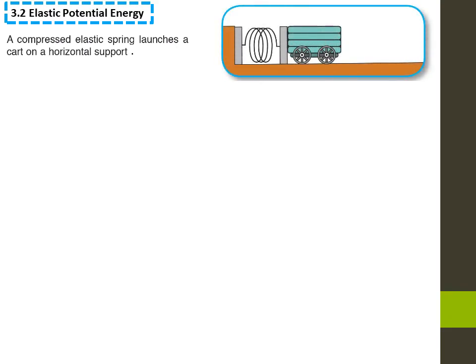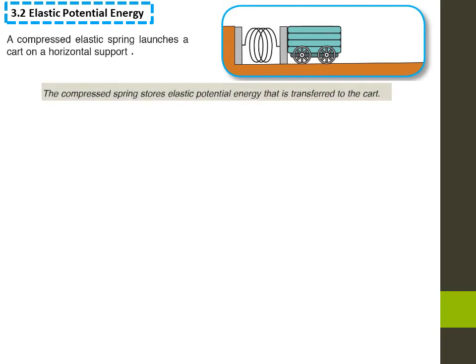Elastic potential energy. A compressed elastic spring launches a cart on a horizontal support. The energy provided by the spring to the cart is due to the elasticity of the spring or to the compression of the elastic spring. This potential energy is called elastic potential energy. The compressed spring stores elastic potential energy that is transferred to the cart.